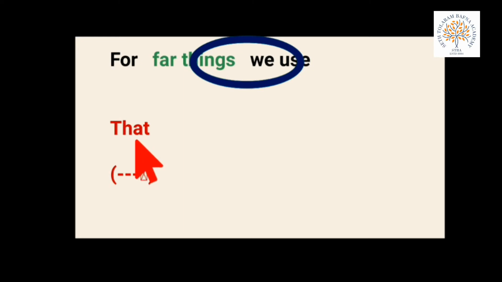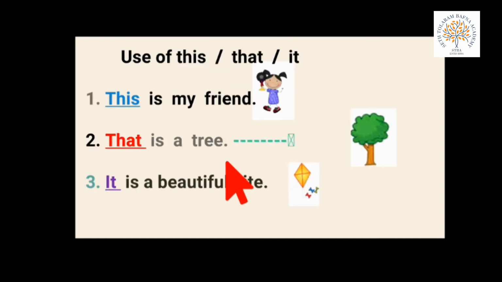The spelling of that is THAT. That. This arrow is indication that the things are far from us. Okay, ये arrow हो means the things far away from us. Now come to our practice where we use this, that or it.